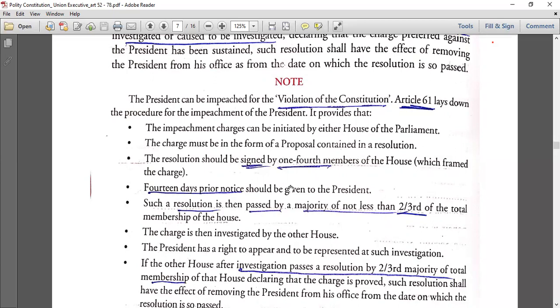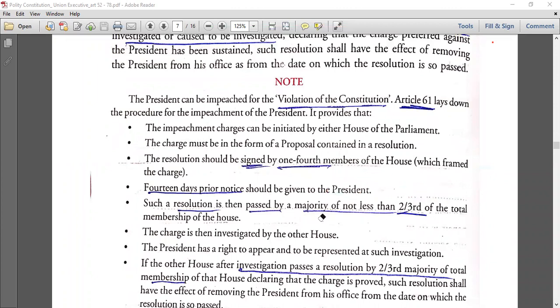14 days prior notice should be given. To whom? To the president. Now here see, 14 days prior notice should be given to the president. Now they can put here "to the speaker." It will be wrong. It may look correct, but it is wrong. Notice should be given to the president because you are removing the president, not the speaker. Notice is given to that person. Resolution will be given to the speaker or to the house.